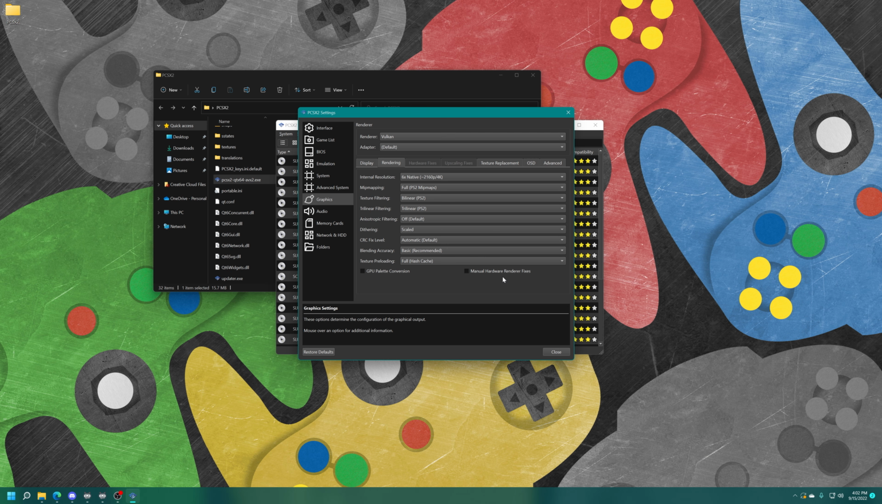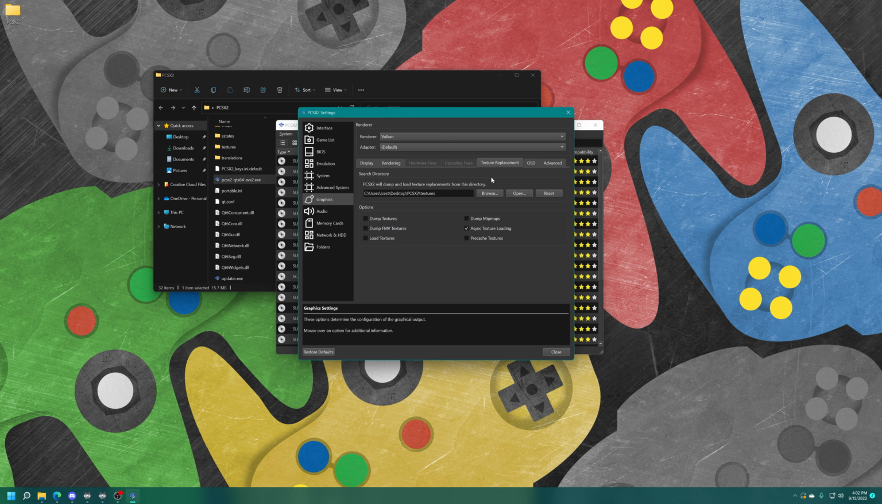Next up, manual hardware renderer fixes. I recommend just leaving this unchecked for most use cases, unless you really know what you're doing here. So just basic setup, leave this one off. Most games apply these fixes automatically these days, so just don't even worry about it.